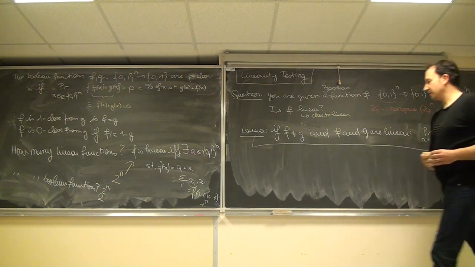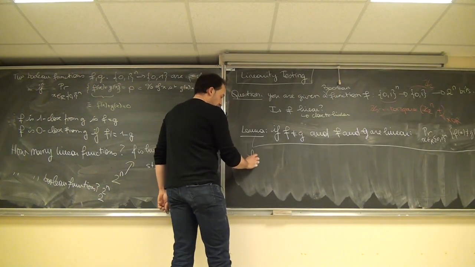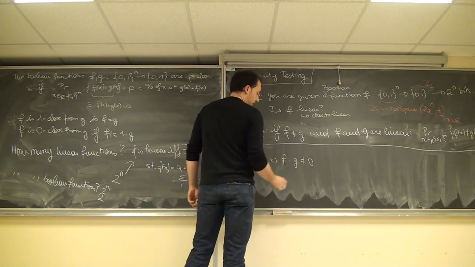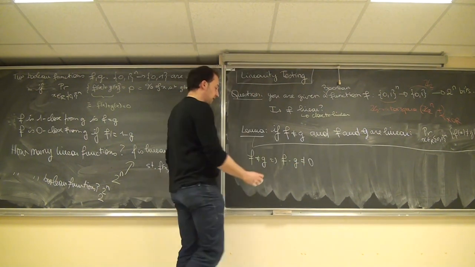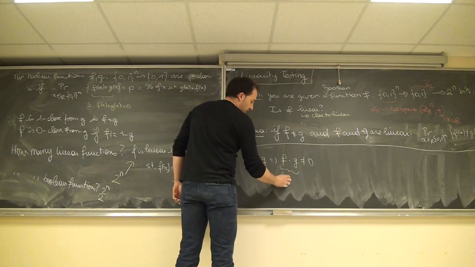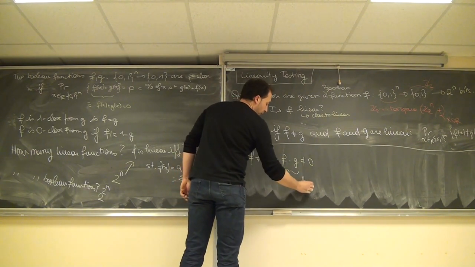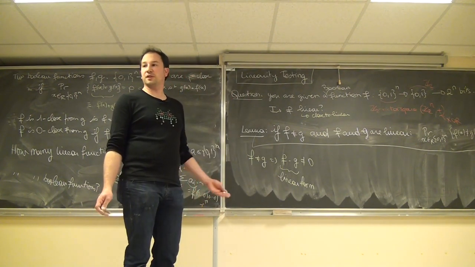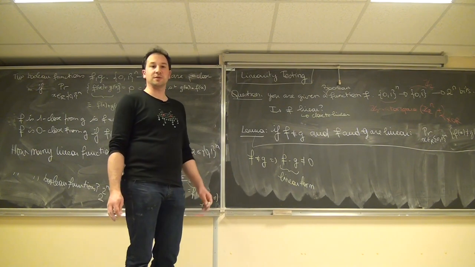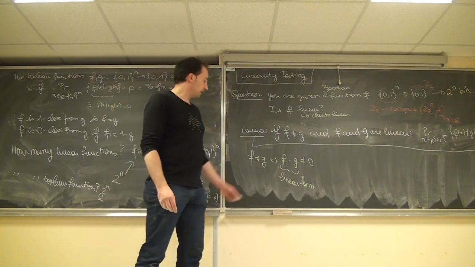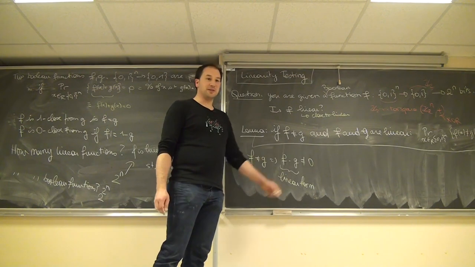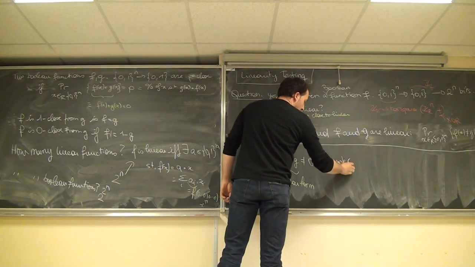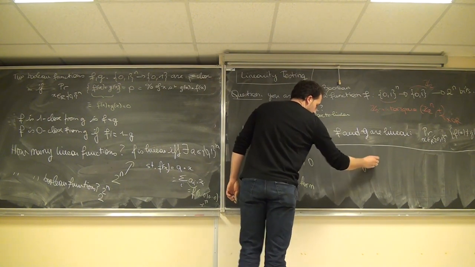f different from g is the same as saying that f minus g is not the 0 function. This is a linear form. F and g are linear, so f minus g also is. Since f minus g is non-zero, its rank is 1.